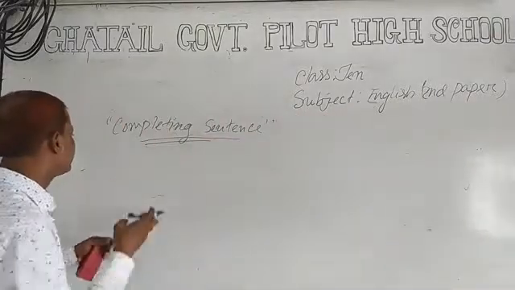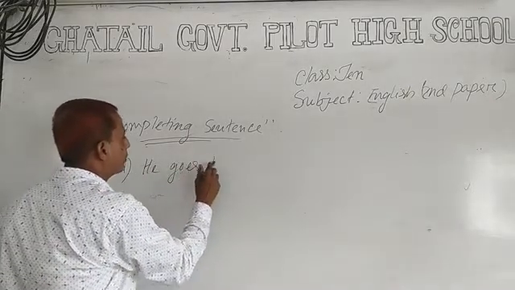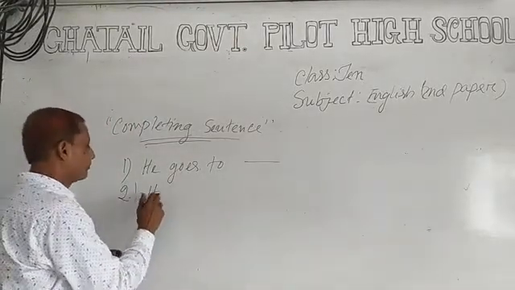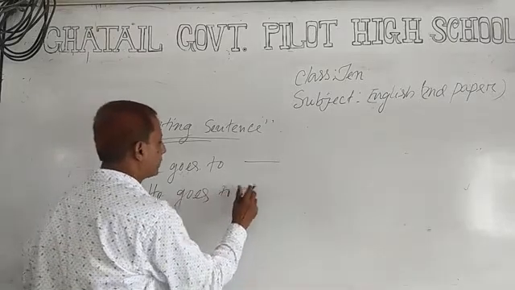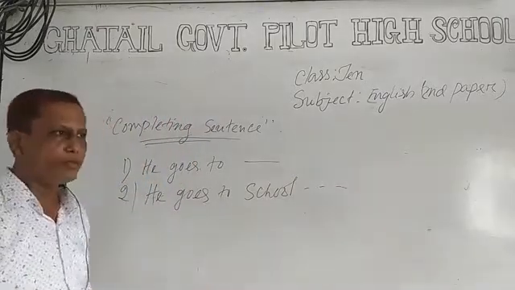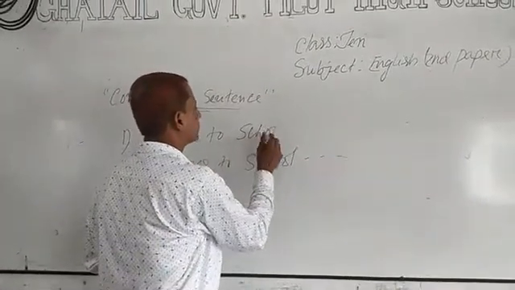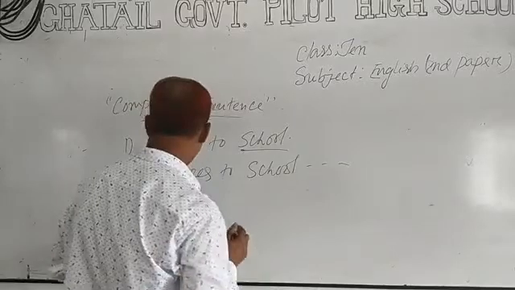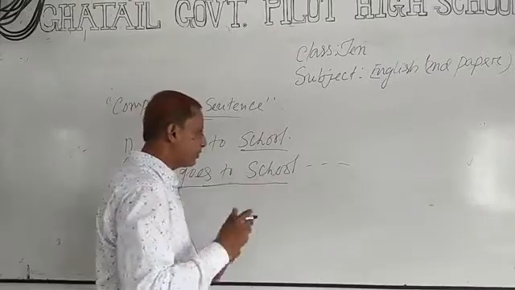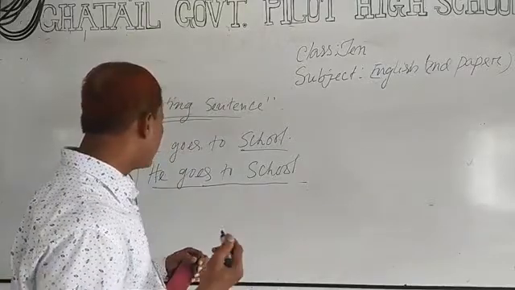Look at the board. Number 1, He goes to dash. And number 2, he goes to school dash. The first one you can complete by using only one word. If you use school, he goes to school. This is a complete sentence. But in the second sentence, you cannot complete by using only one word. So, if you want to complete this sentence, you must have a sentence part. You can complete this sentence like this way.